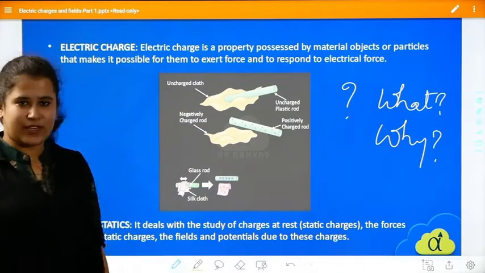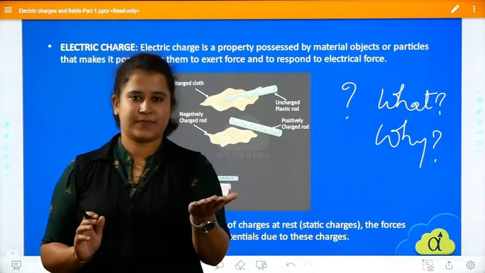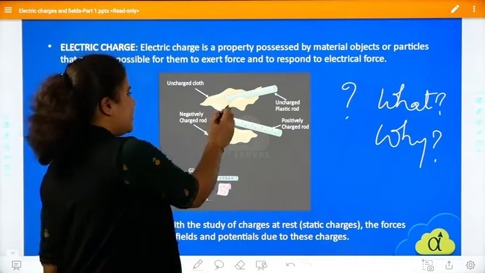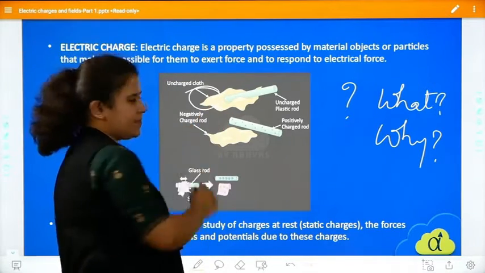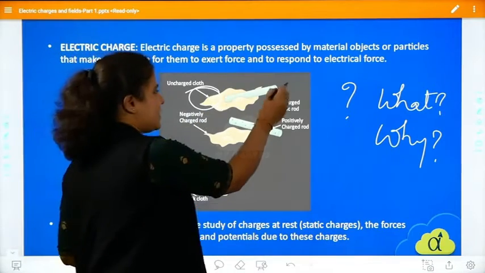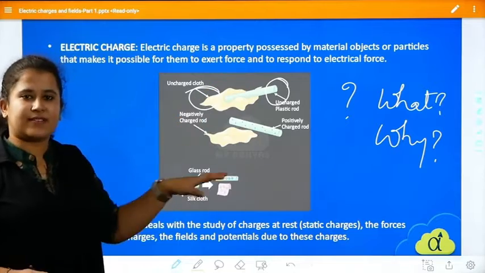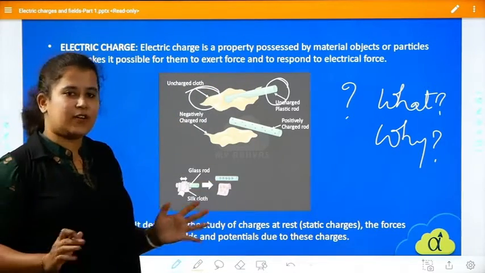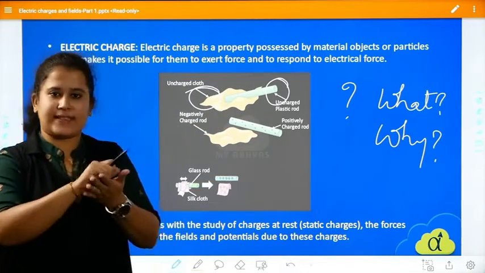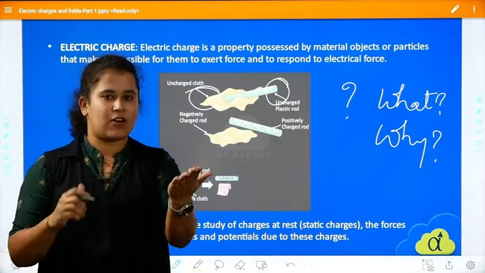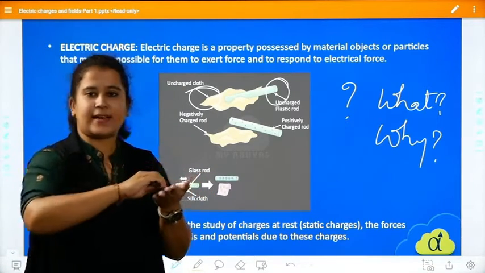Clear? So moving on, I'll take a silk cloth. I have mentioned here, this is a silk cloth, and there is a plastic rod here. You can see, the green colored one, that is a plastic rod. Next, I rub both of them nicely. So if this is a silk cloth and this is a plastic rod, I'll rub it.